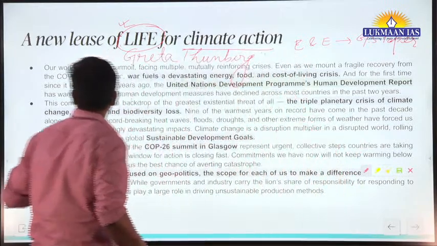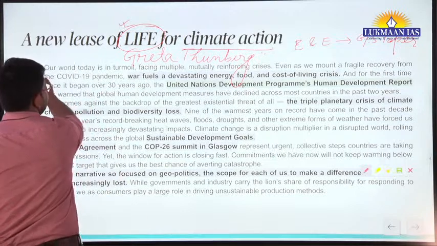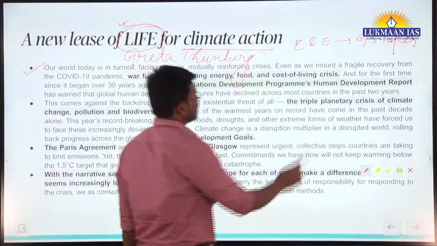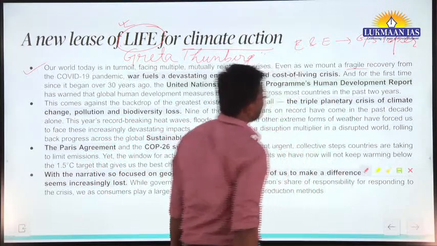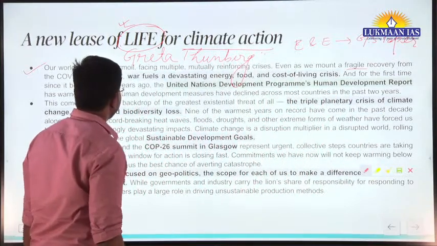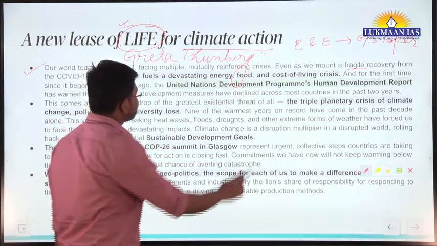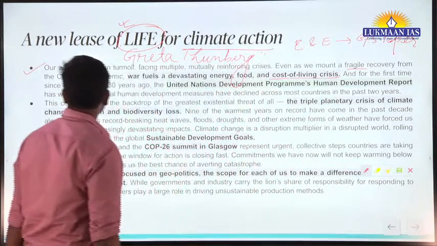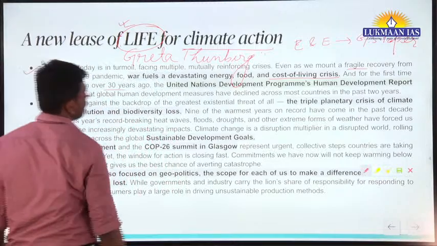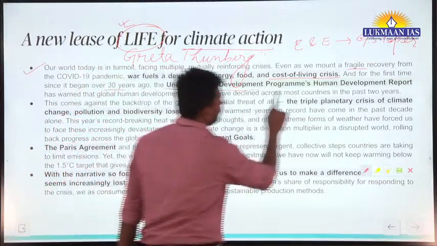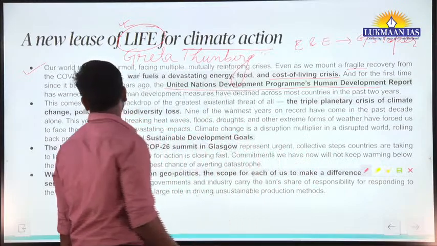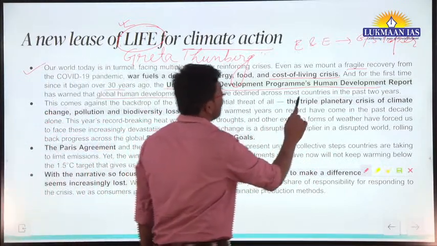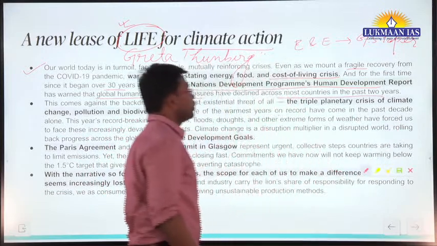Our world today is in turmoil, it is facing multiple mutually reinforcing crises. Even as we mount a fragile recovery from the COVID-19 pandemic, war fuels a devastating energy, food and cost of living crisis. And for the first time since it began over 30 years ago, the United Nations Development Programme's Human Development Report has warned that global human development measures have declined across most countries in the past 2 decades.